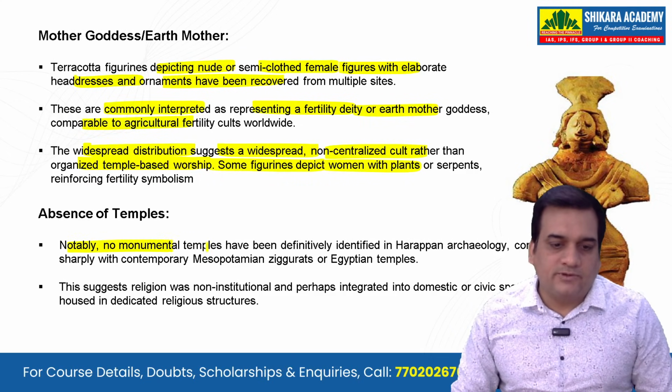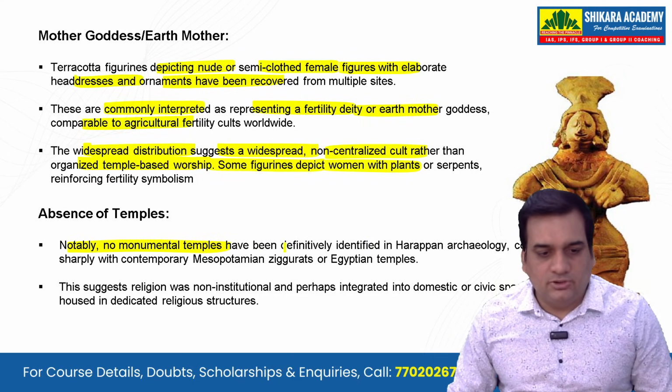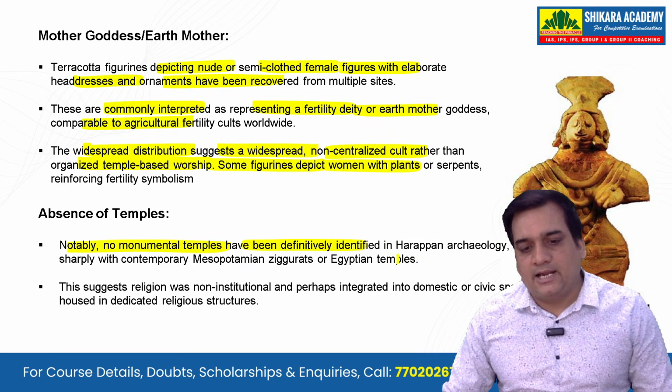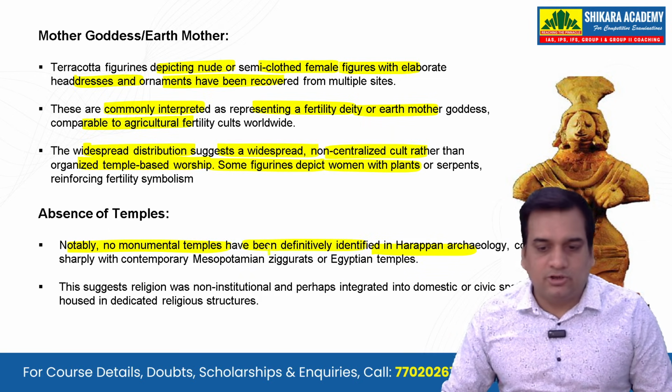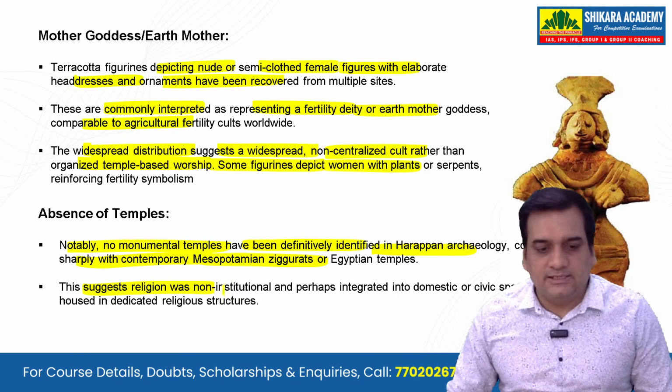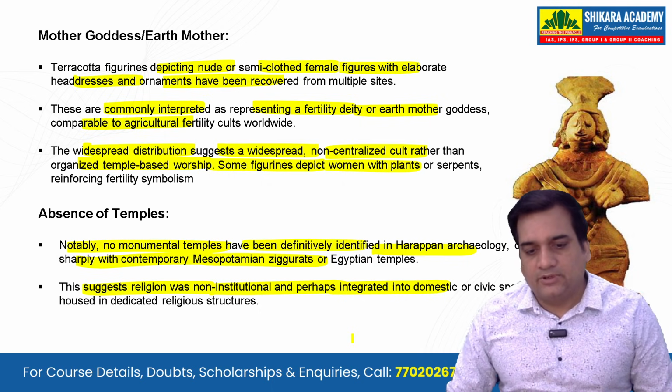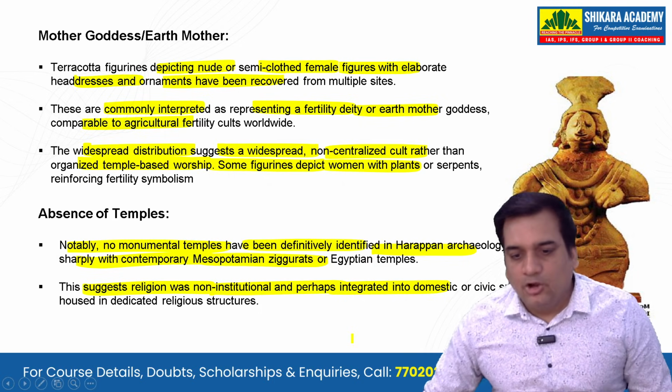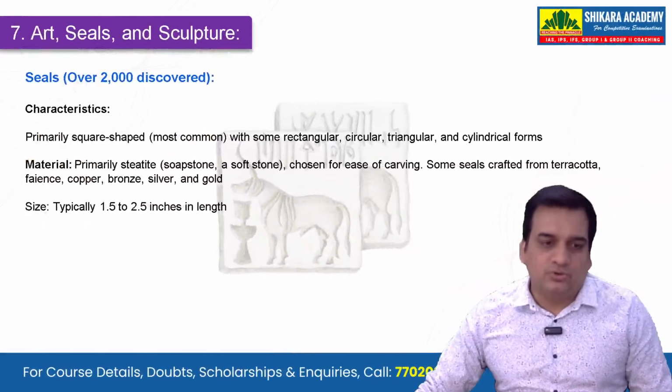Also, the absence of temples is something that is notable. No monumental temples have been definitely identified in Harappan archaeology, in contrast with contemporary Mesopotamian ziggurats. This suggests religion was non-institutional and perhaps integrated into domestic or civic spaces. This is what you should note down.